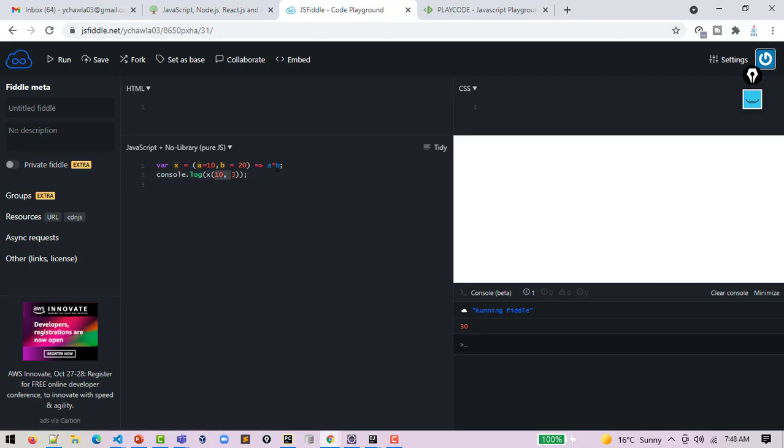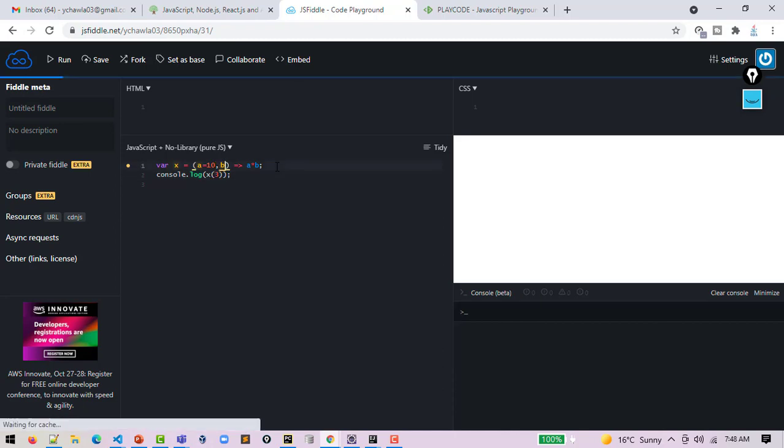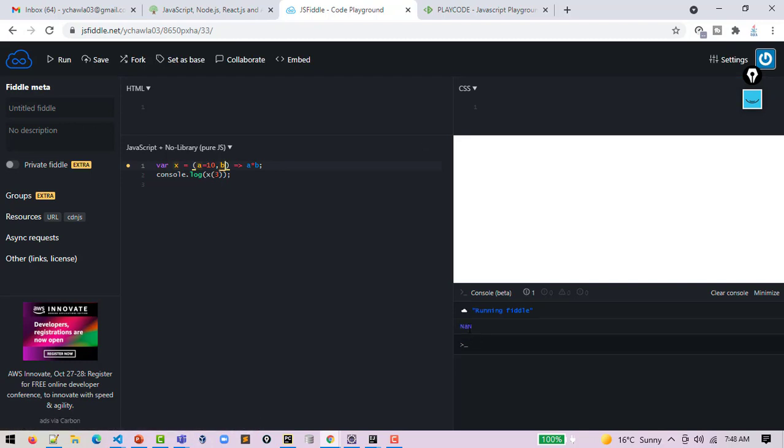But the point is, you did not give the second parameter a default value. Now how will it know whether you are giving a value to the first or to the second parameter? It will give you NaN, not a number. It is a computational error.